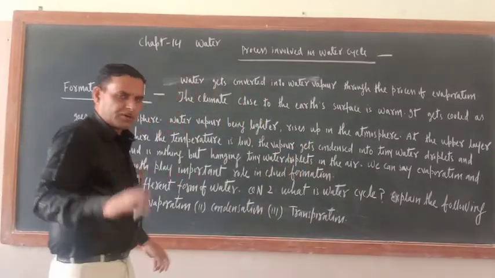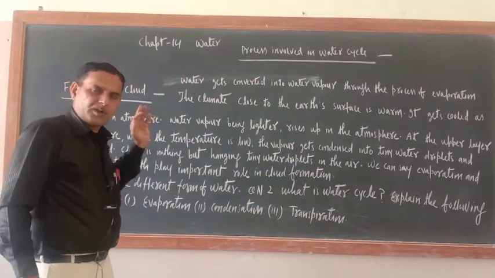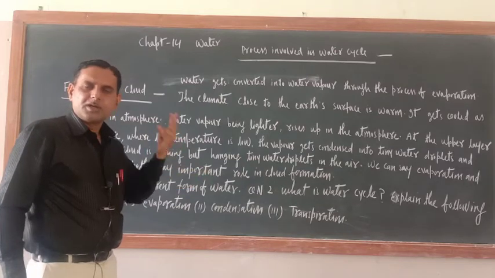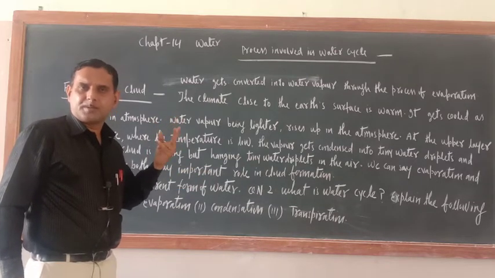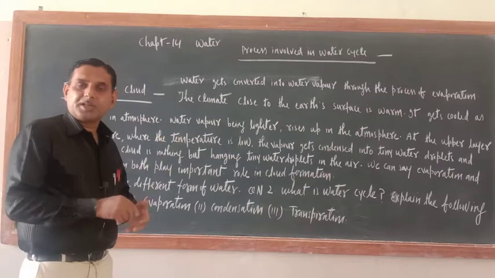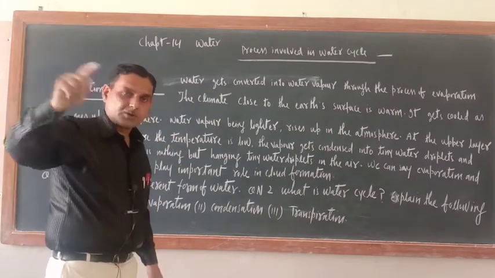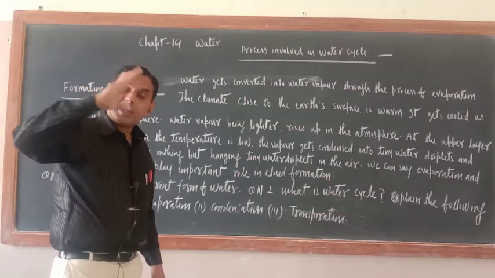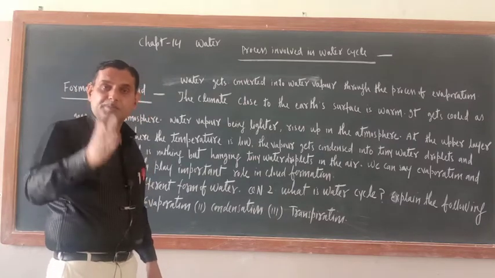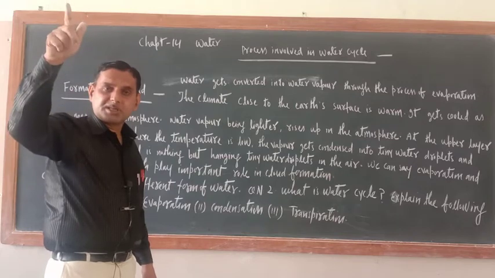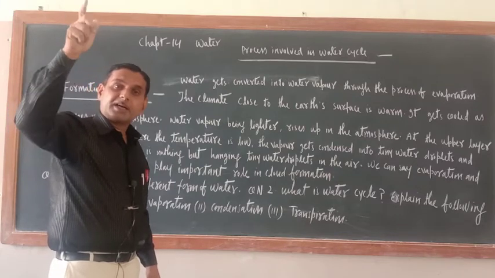Now try to understand here. For the formation of cloud, both processes are very important. First, water is getting converted into water vapor, so evaporation is playing a role. And in the upper atmosphere where temperature is low, condensation takes place.